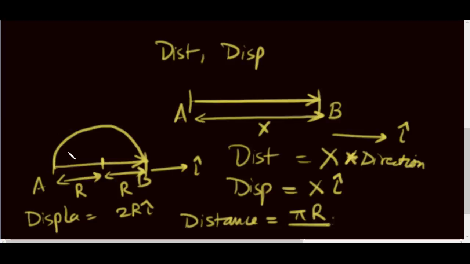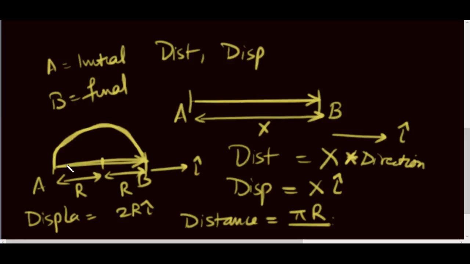This is because distance is the actual measurement of the path, okay? While displacement is just the distance between initial and final point. So A is the initial point and B is the final point. Displacement is just the distance between A and B. Initial and final point are only counted when measuring displacement. Okay.